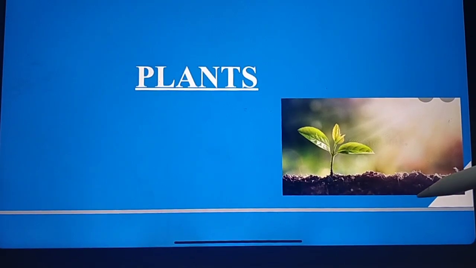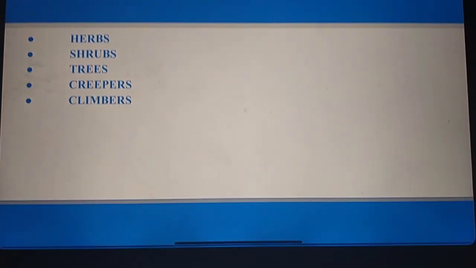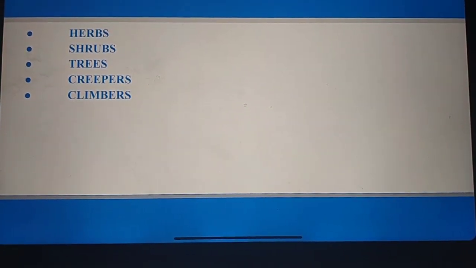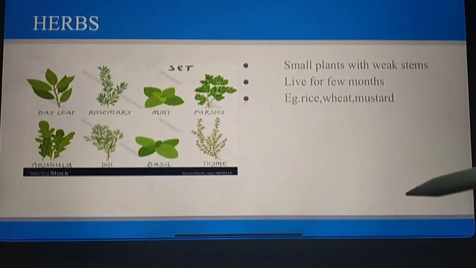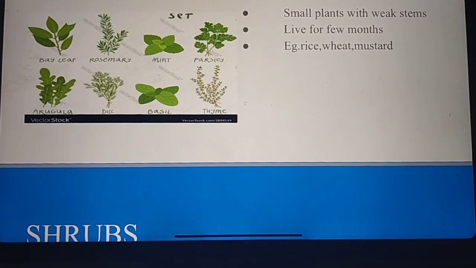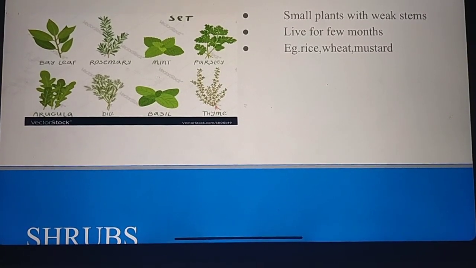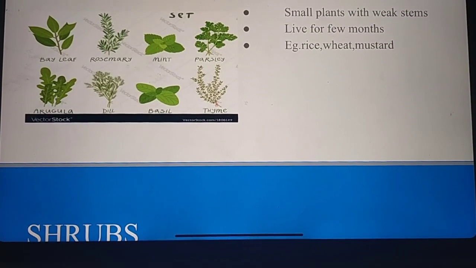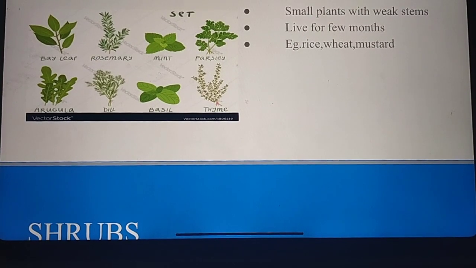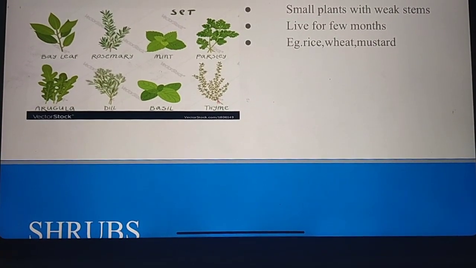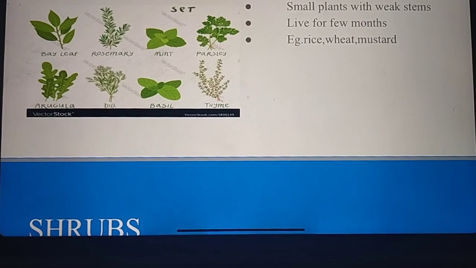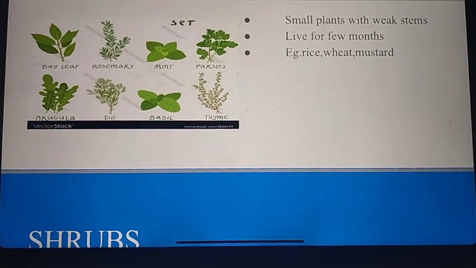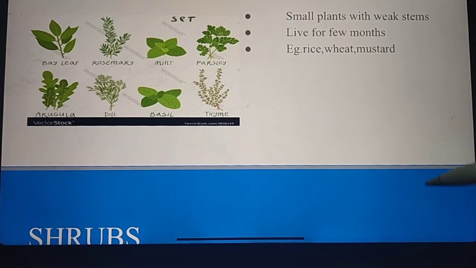Let's see types of plants. These are the main types of plants: herbs, shrubs, trees, creepers and climbers. First we can see herbs. What are herbs? Herbs are small plants with weak stems. They have thin, soft, green stems and they live for only a few months. You might have seen spinach, mint, etc. in your surroundings. They are small plants with weak stems, so they are called herbs. A herb is a plant with weak stems.